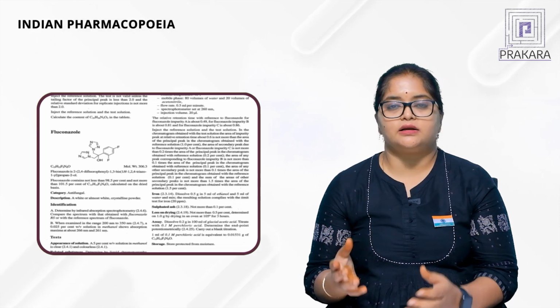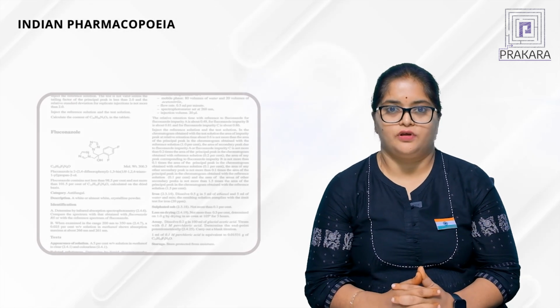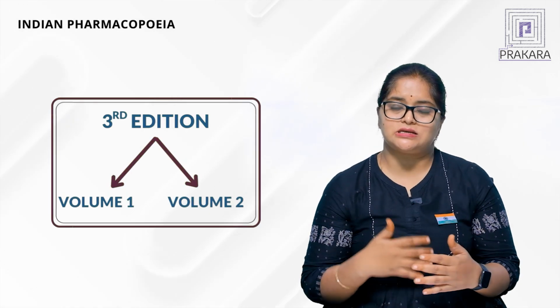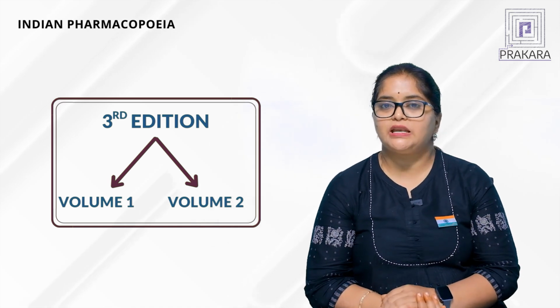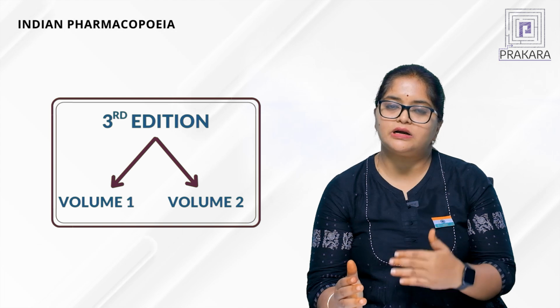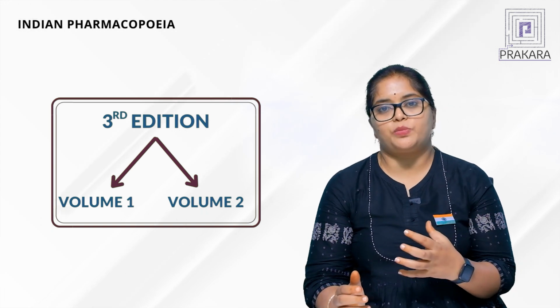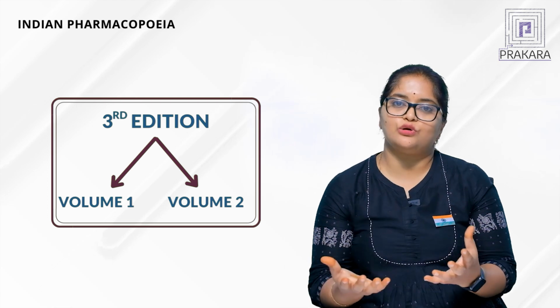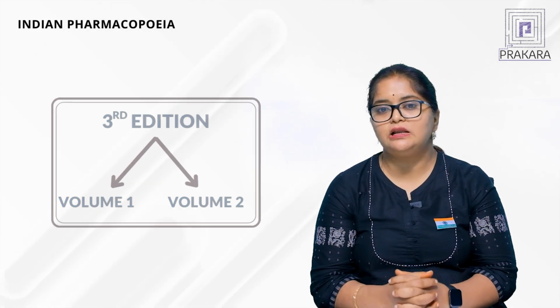It comes under a heading called a monograph. That is what we keep under the pharmacopoeia. So the information regarding any drug that is present in the pharmacopoeia, we call it a monograph. In the third edition, as the number of monographs increased, it was split into 2 volumes. So from the third edition, the Indian Pharmacopoeia has become 2 volumes, because it became so huge to fit into a single volume.